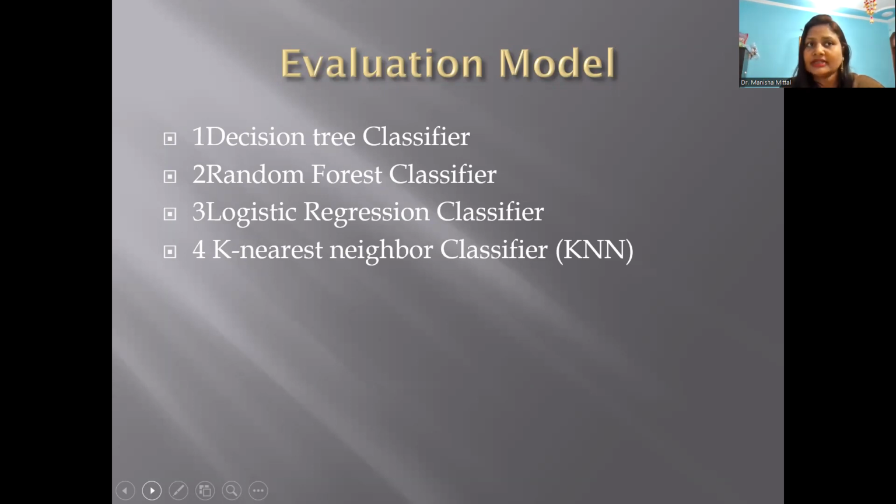It predicts the categorical variable with a given set of variables that are totally independent. We fit an S-shaped structural function that forecasts two extreme values, 0 and 1. Logistic regression is used to predict the outcome of a categorical variable. It can be 0 or 1, true or false, and so on, but it provides only the estimated values ranging from 0 to 1. So, next, the K nearest neighbor classifier.